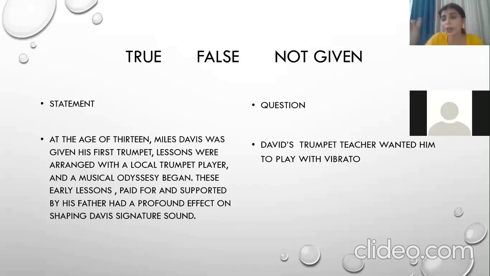Achha, एक और thing that I want to add is that over here, I have just mentioned the statement and you have the question in front of you. But whenever we are in the real-time IELTS exam, we have to read the whole paragraph. We need to find the location also, and then we need to decide what will be the answer. I would like to add कि IELTS के जितने भी questions होते हैं वो सब order में होते हैं. For example, जो अगर 1 to 5 true false दिए हुए हैं, true false not given दिए हुए हैं, then they'll be in the order.